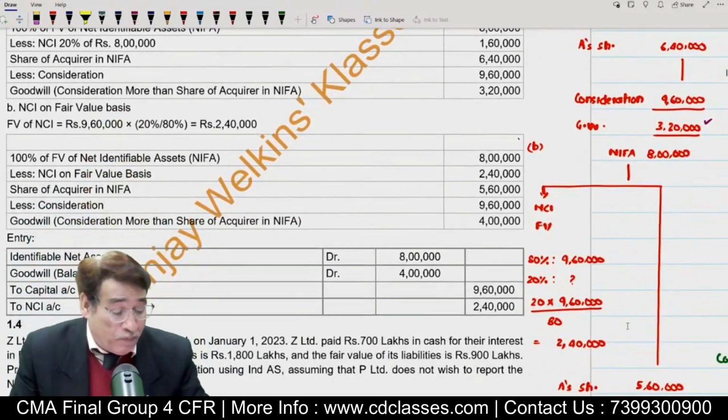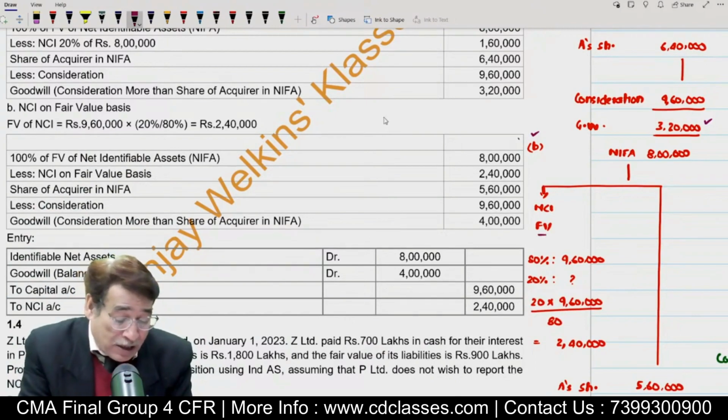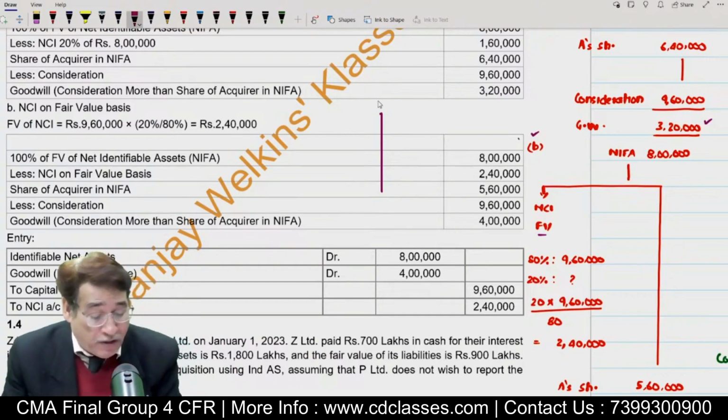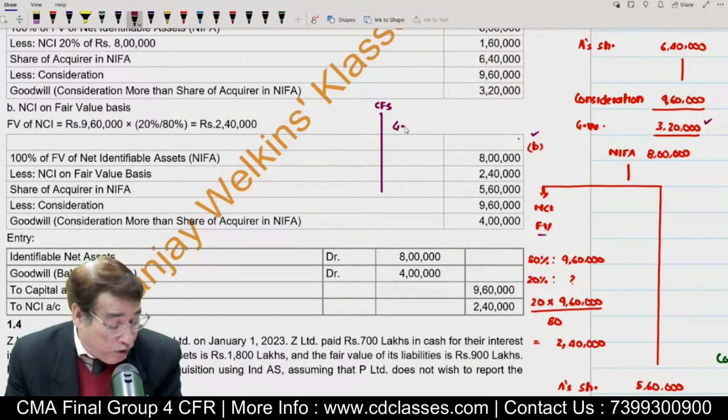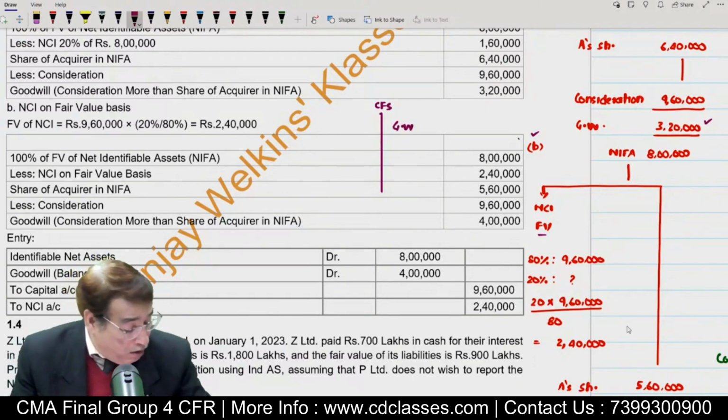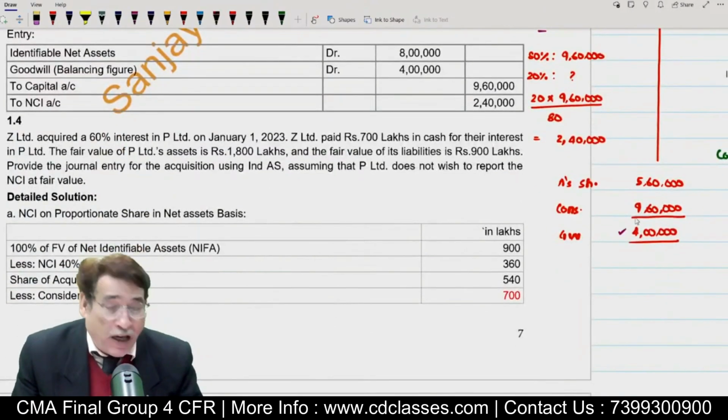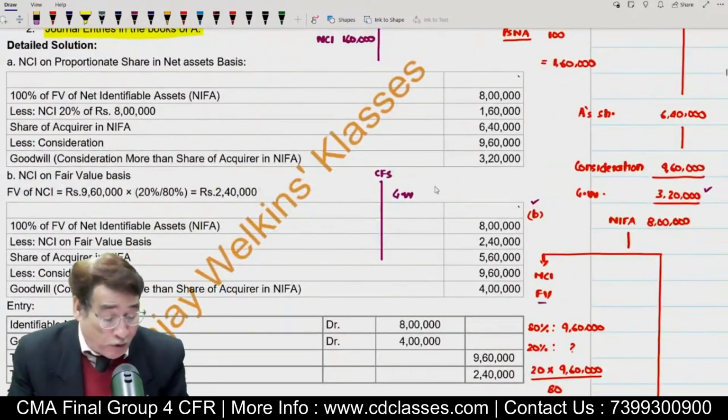Now just have a look over here. In case B, when we computed NCI at fair value, later on when I prepare my consolidated financial statement, what amount of goodwill am I going to reflect? Obviously, the amount of goodwill was 4 lakh, so I will have to reflect the goodwill amount at 4 lakh only.